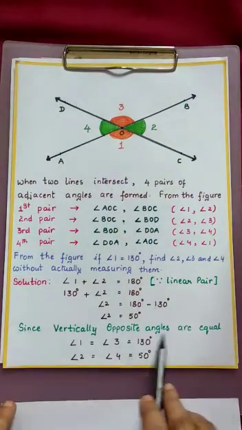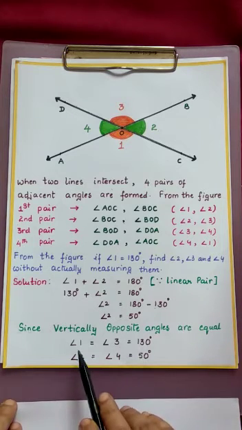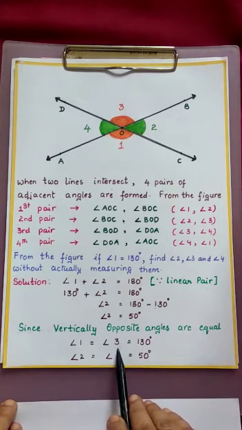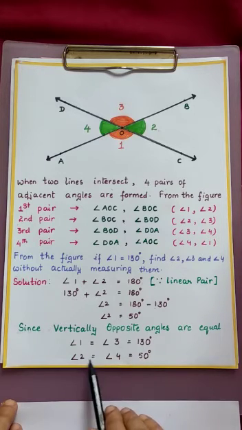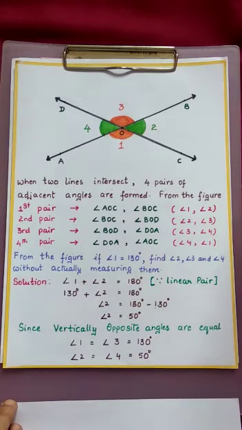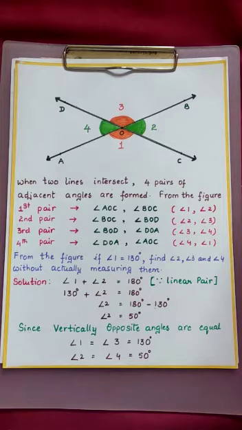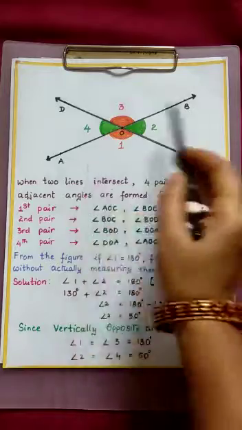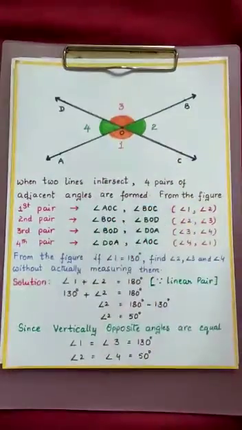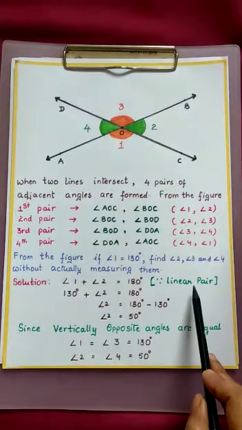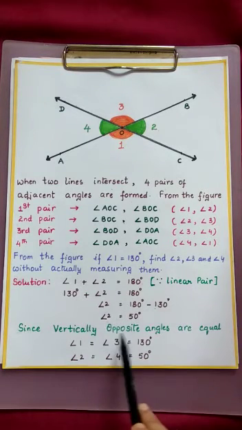So since vertically opposite angles are equal, angle 1 and angle 3 are equal to 130 degrees, and angle 2 equals angle 4, which is equal to 50 degrees. This is the way we solve the problem. When two lines intersect, if one angle is given, we can easily find the other angles using the linear pair concept and the vertically opposite angles concept.